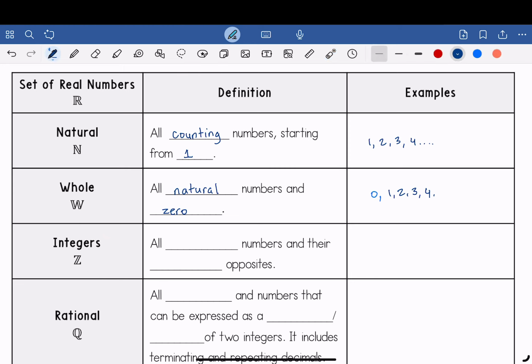So integers are all whole numbers and their negative opposites. So for example, here we have 0, 1, 2, 3, etc. Like the numbers above, and then we're going to add their negative opposites. -1, -2, -3, and so forth.